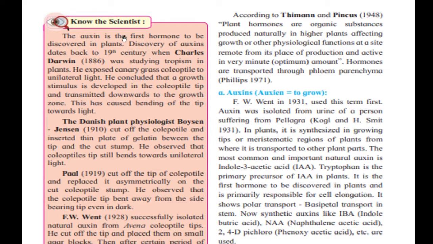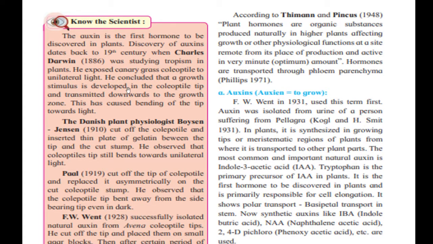Auxin was the first hormone to be discovered in plants, among auxins, gibberellin, cytokinin, abscisic acid and ethylene. The discovery of auxins dates back to the 19th century. It was discovered by Charles Darwin.